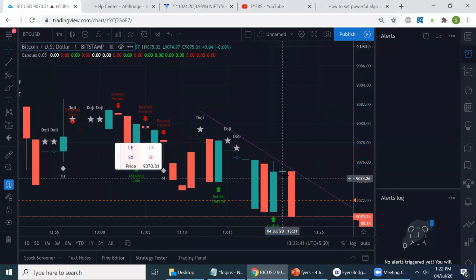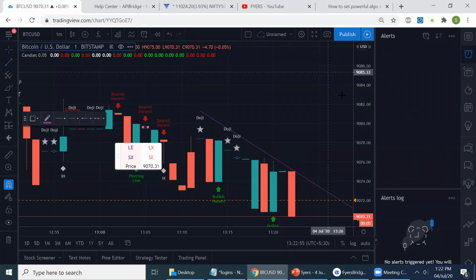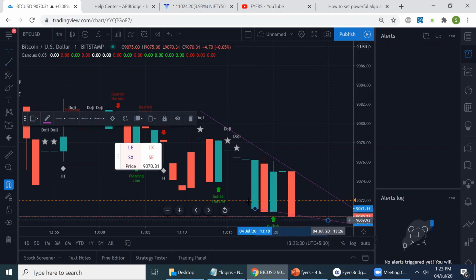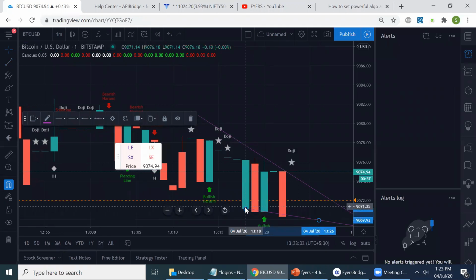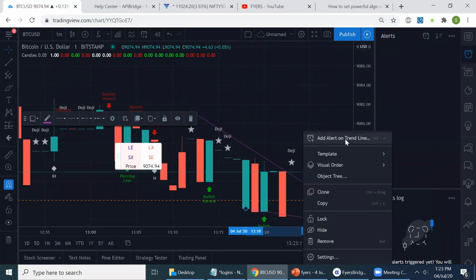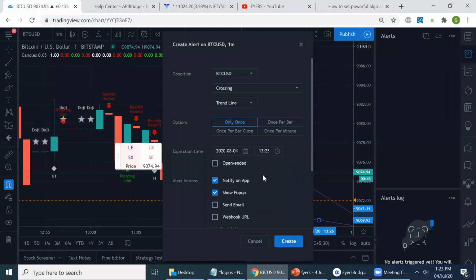This one didn't trigger. It didn't actually cross from below to above. I had put up this condition, so we can modify it to trigger now. Say the trend line example again. I'll create one which triggers immediately.